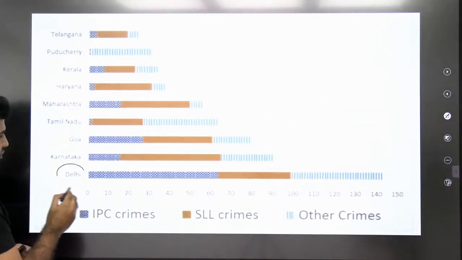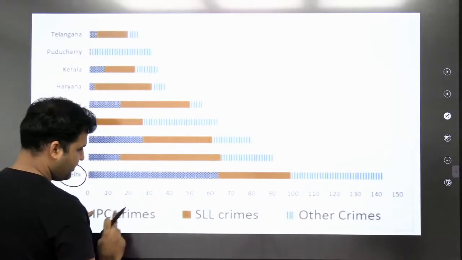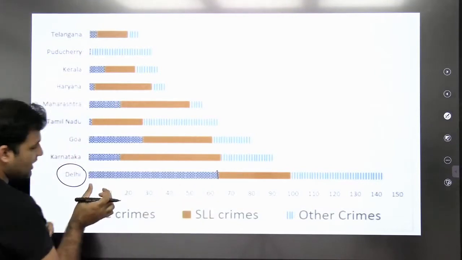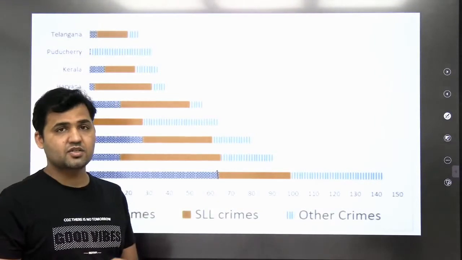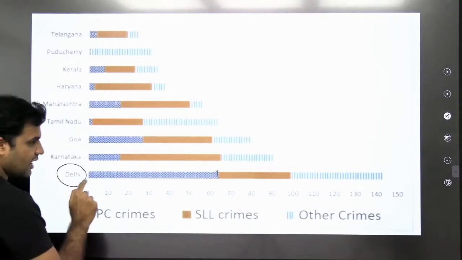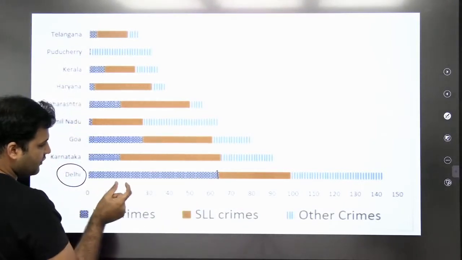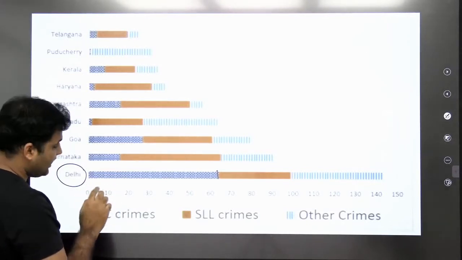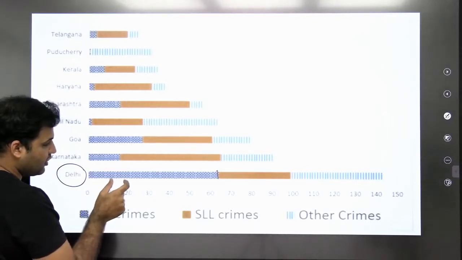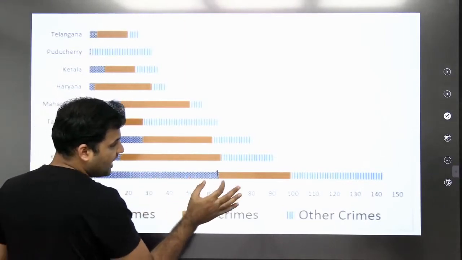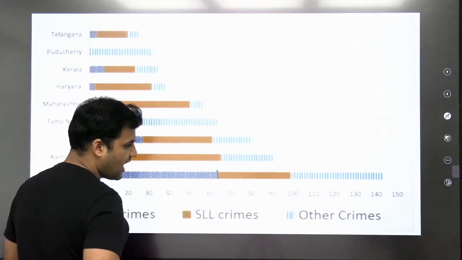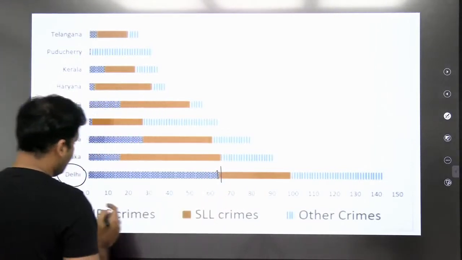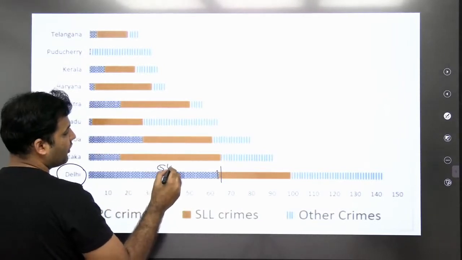Here in Delhi, you can see the number of IPC crimes goes from 0 to 64. You can observe the scale. Whenever you are reading the data, it's very important that you observe the scale. On the x-axis, a scale of 10 is given, so from one line to the next, the value jumps by 10. So this is 10, 20, 30, 40, 50, 60, and this complete gap is 10. So half of it will be near here, and this is slightly less than half. So you can say the IPC crimes in Delhi are 64.